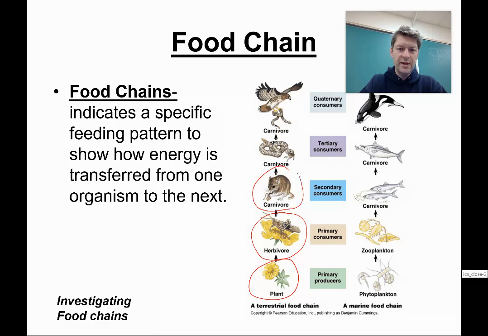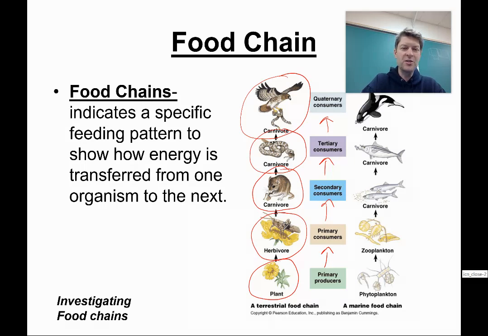a carnivore eats that herbivore, another carnivore eats that carnivore, and finally, this last guy eats that carnivore. So this is an opportunity for me to talk about trophic levels. First we'll do the primary consumer. So producers, primary consumers eat the producers. Then you've got secondary consumers, tertiary consumers. Tertiary is just a nerdy way of saying the third. And then quaternary consumers is the fourth level.